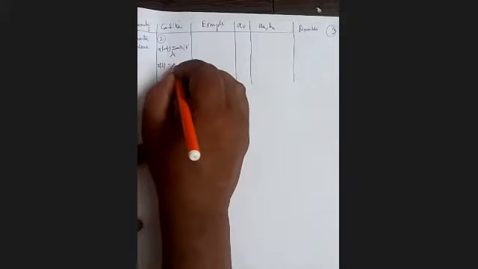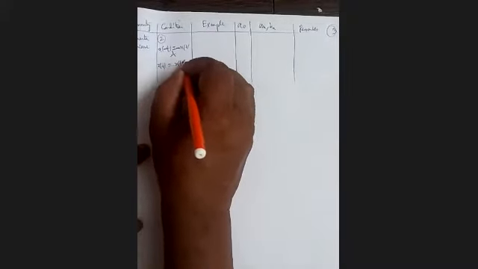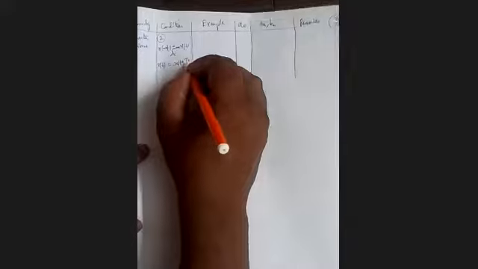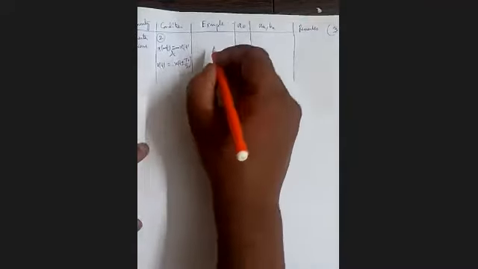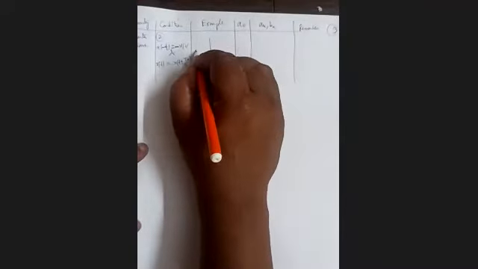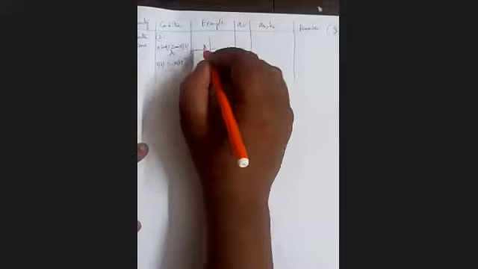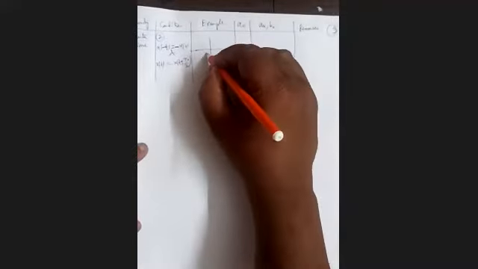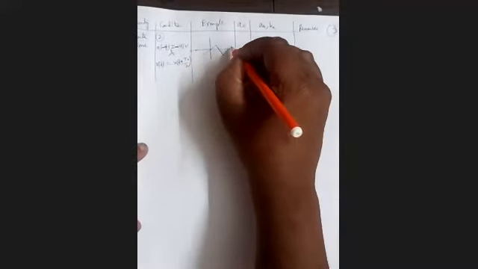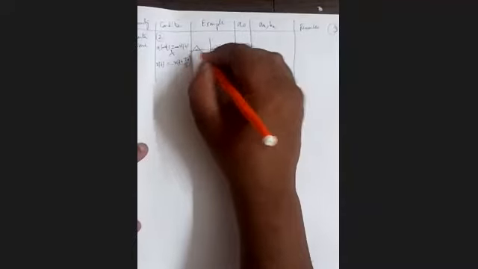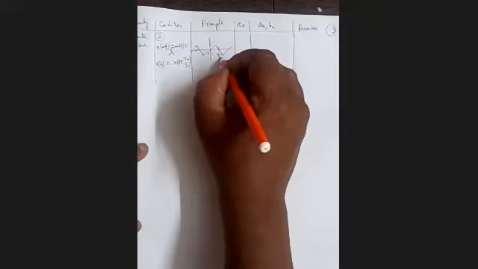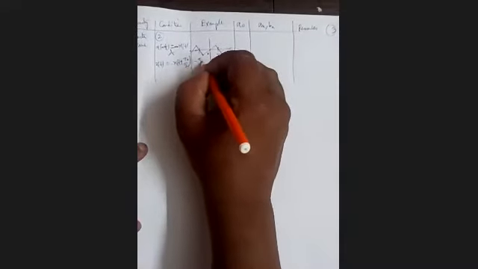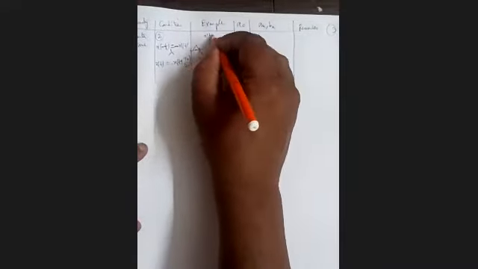x(t) equal to minus x(t plus T0 by 2). So odd and half wave. Example: this is T0 by 2, minus T0 by 2, half cycle.